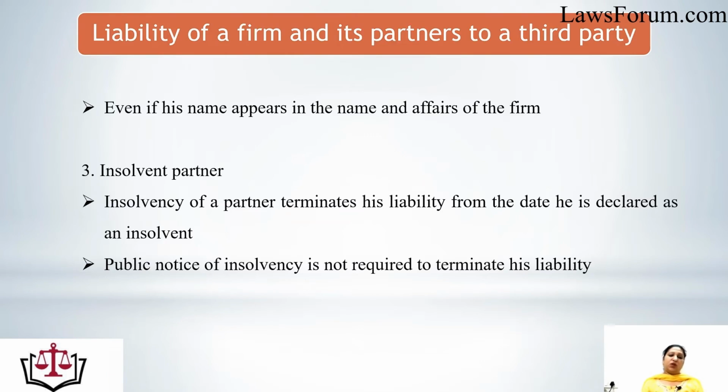Third one is the insolvent partner. If any partner is declared insolvent by the court, then from the date when he was declared insolvent, he would not be liable for any kind of liability of the firm. And even in case of insolvency of that partner, any kind of public notice is not required.